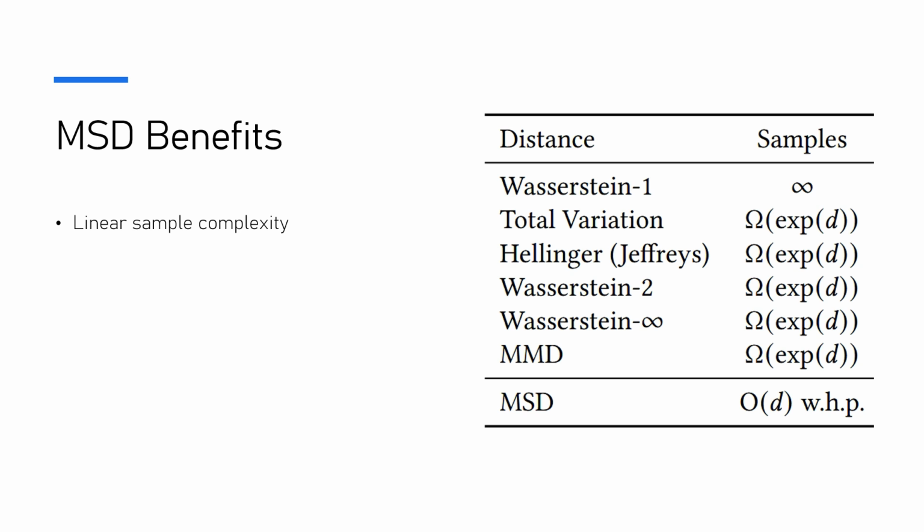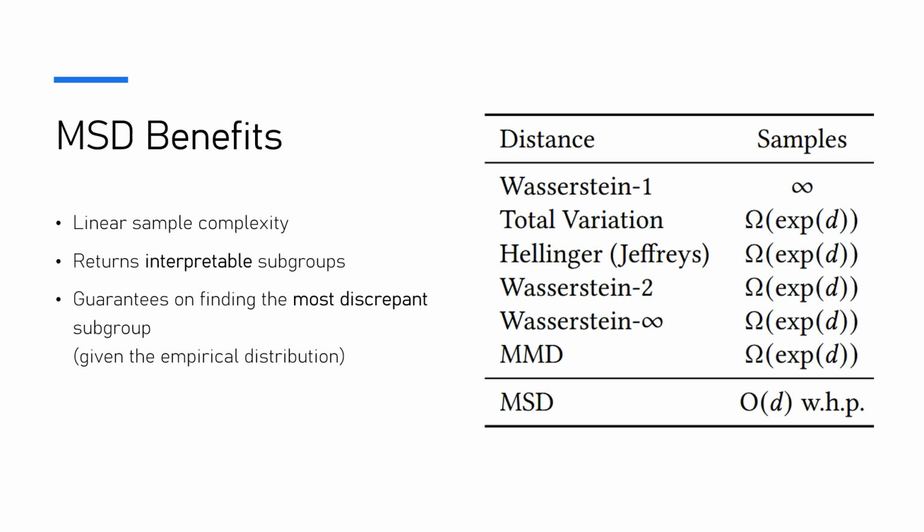Compared to most other distributional distances, MSD has linear sample complexity rather than exponential. Additionally, unlike some other detectors of intersectional bias, MSD returns an interpretable subgroup in its natural form. We also guarantee to find the most discrepant subgroup out of all subgroups. And last but not least, our implementation can handle practical dataset sizes.